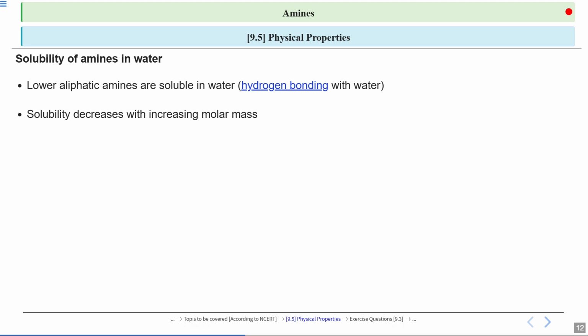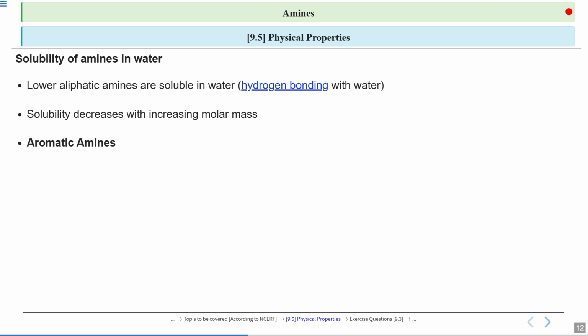Why does this happen? Because larger molecules have bigger hydrophobic parts, in other words, water-repelling parts. So the bigger the amine, the less it likes to mix with water.